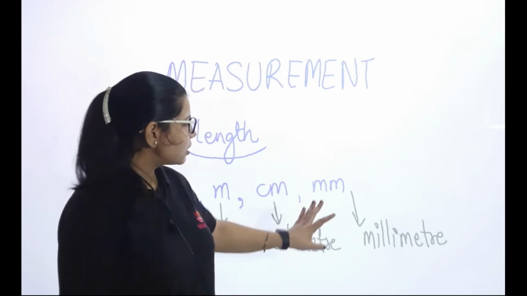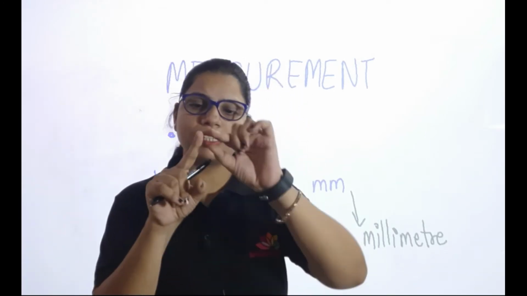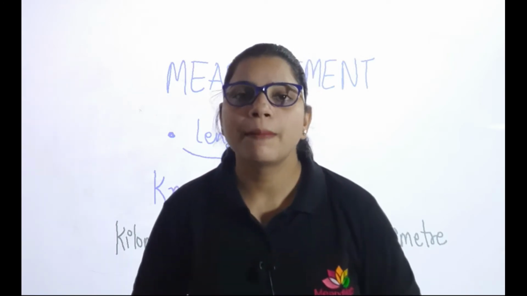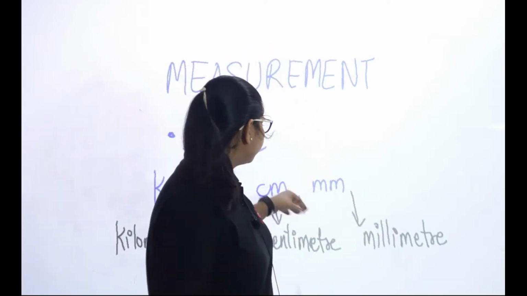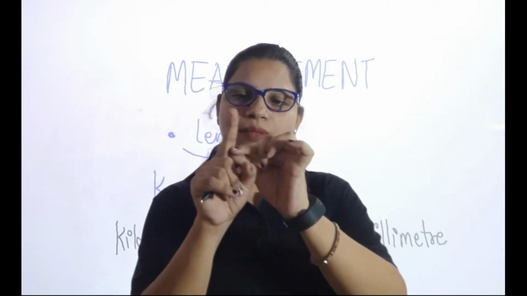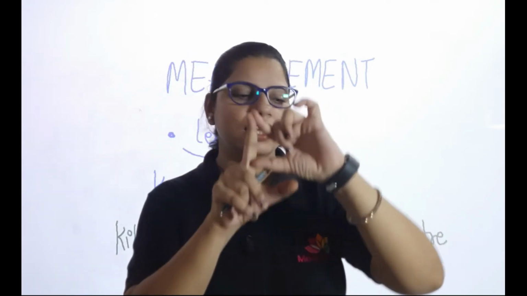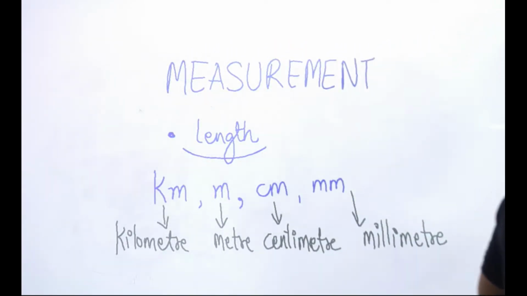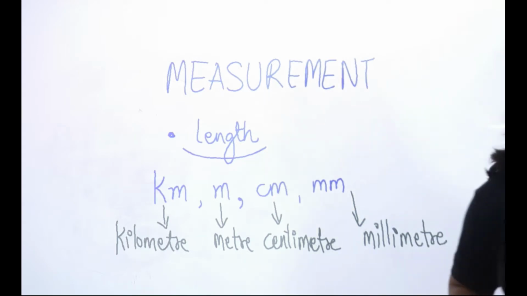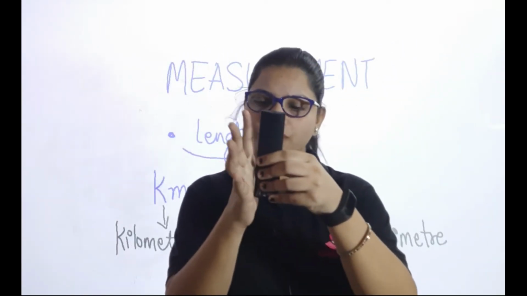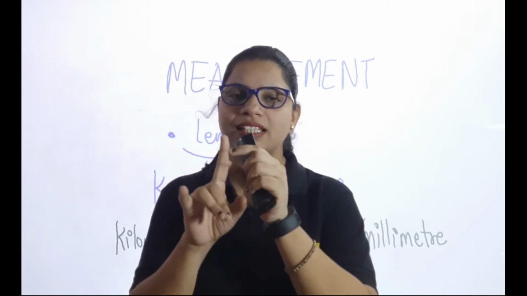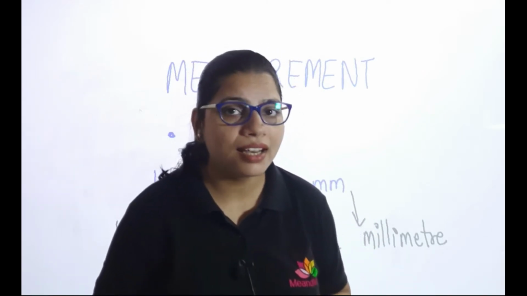Okay, so things smaller than this portion of the finger, we use a millimeter scale to measure. Then comes centimeter. If things are bigger than this span, let's say a thing is like this, we'll be using a centimeter scale. Let's say I want to measure the length of this remote. It's also bigger than this span, so it will also be measured in centimeters.